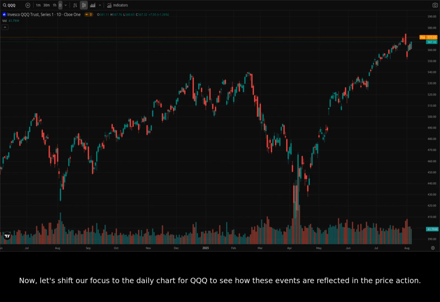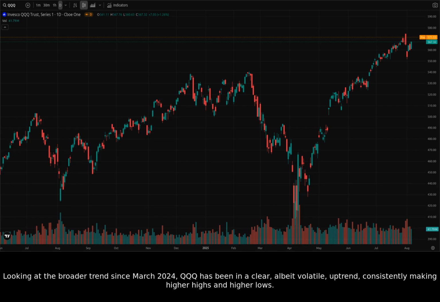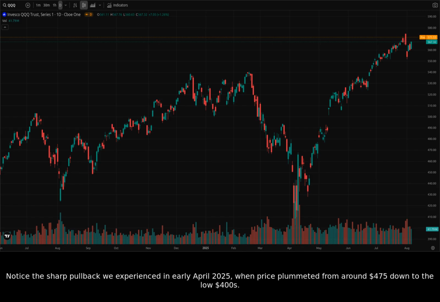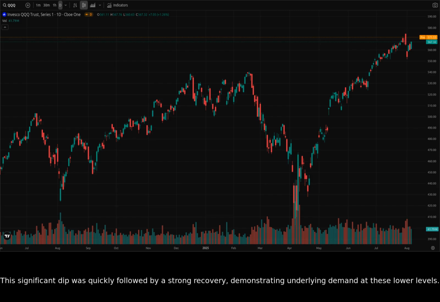price action. Looking at the broader trend since March 2024, QQQ has been in a clear, albeit volatile, uptrend, consistently making higher highs and higher lows. Notice the sharp pullback we experienced in early April 2025, when price plummeted from around $475 down to the low $400s.